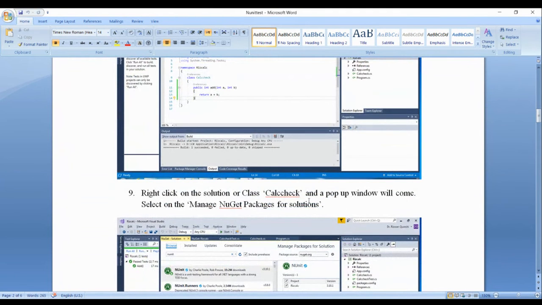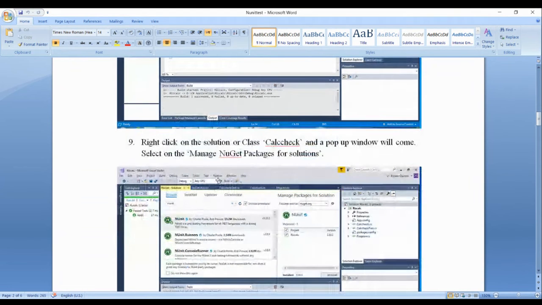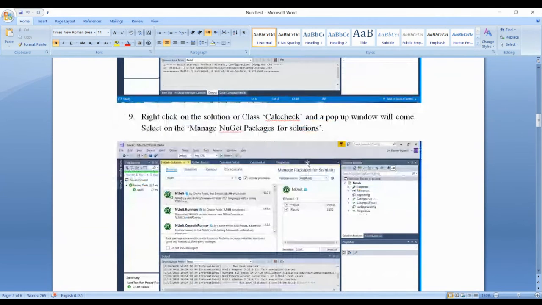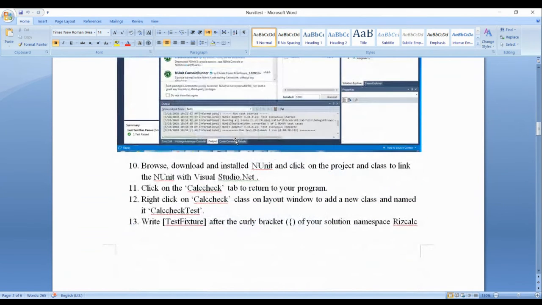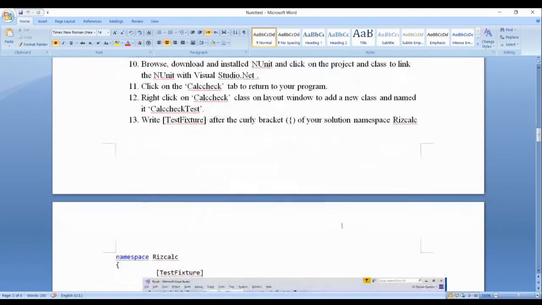Right click on the solution or class calcheck and a pop-up window will come. Select the menu and you get the package manager for solutions. Browse, download and install NUnit, and click on the project and class to link NUnit with Visual Studio .NET. Click on the calcheck tab to return to your program. Right click on the calcheck class to add a new class and name it calcheck test. Write TestFixture after the curly bracket of your solution.